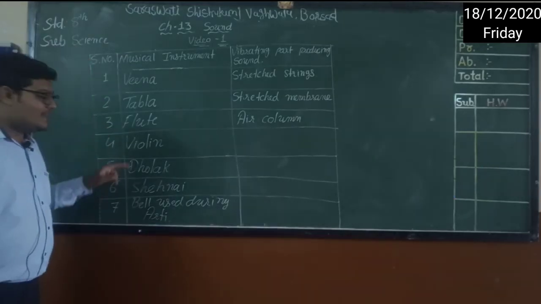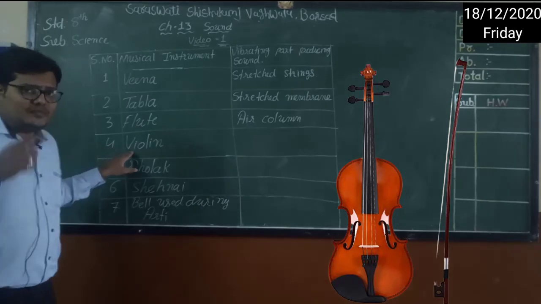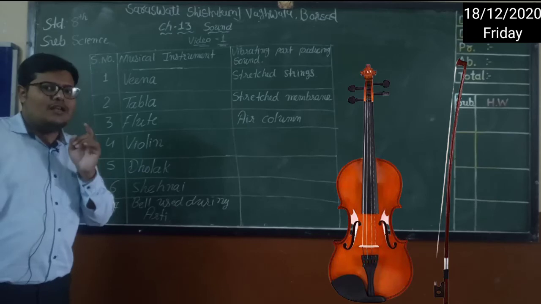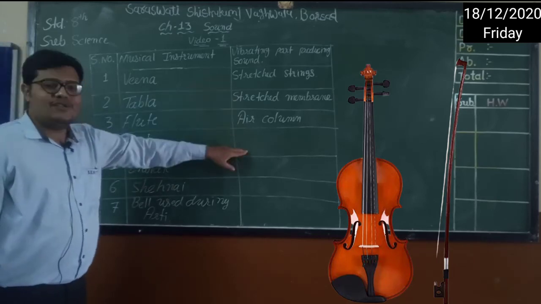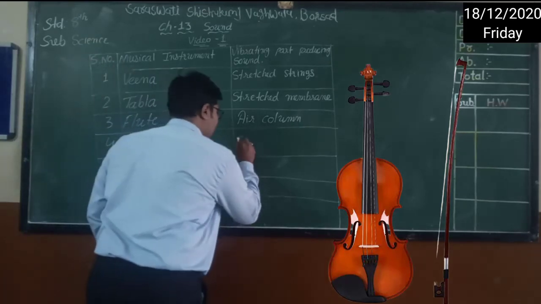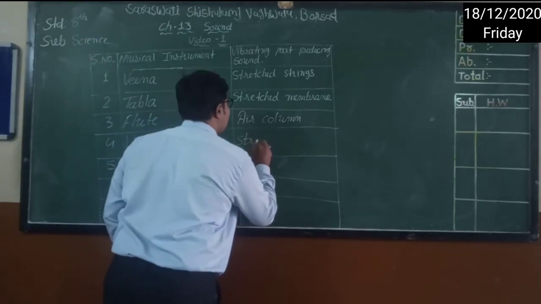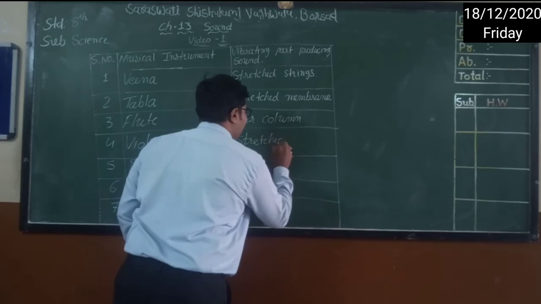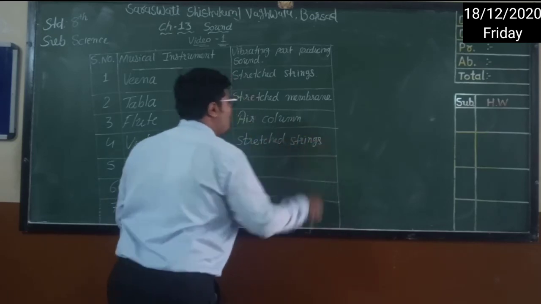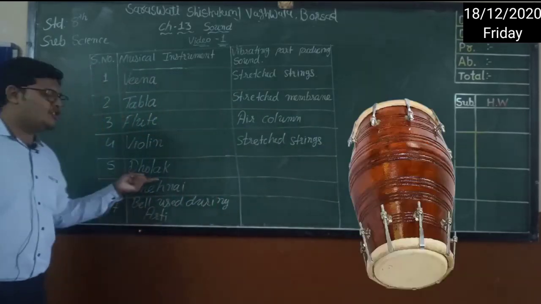Now see the next one, that is violin. If you have seen a violin, there are also strings. Same thing, stretched strings will be here. That is the same part which is vibrating. Now see the next one, here is dholak.